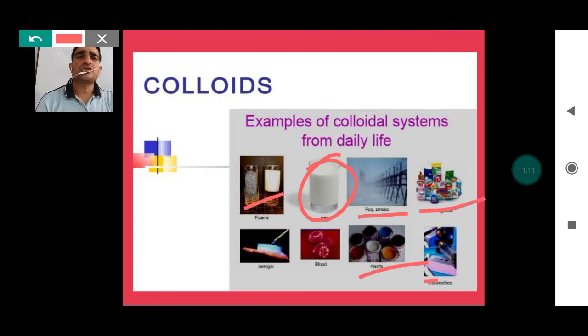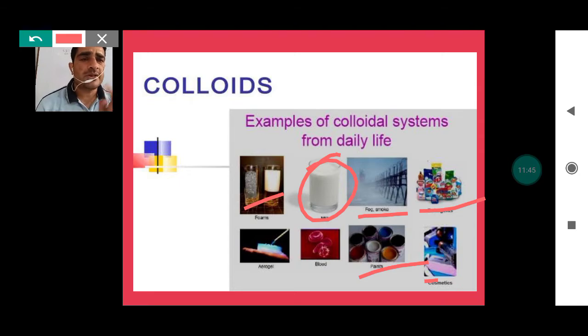तो अगर हम इसको कुछ देर के लिए रख भी दें, लेट अस सपोज हमने क्या किया, मिल्क को आधे घंटे के लिए रख दिया, और एक तरफ हमने क्या लिया, heterogeneous mixture sand and clay. What we find is that after some time the clay will settle down, but the milk के अंदर जो क्रीम है, it will never settle down here. The fats of the milk never settle down. It remains distributed evenly in the solution here. This is how we differentiate between colloids as well as the suspension here.